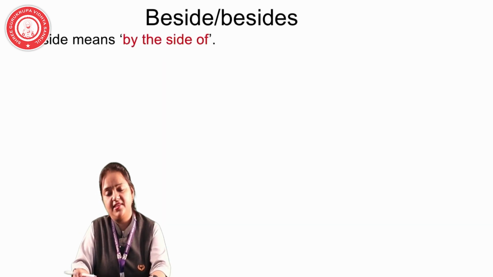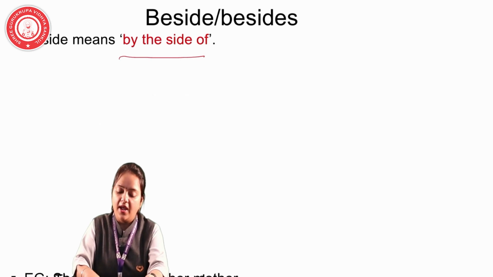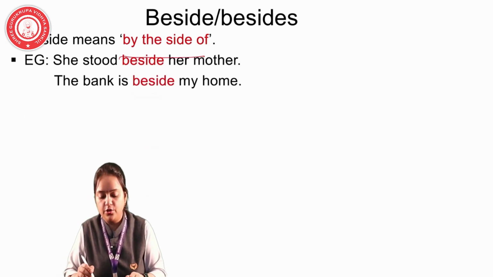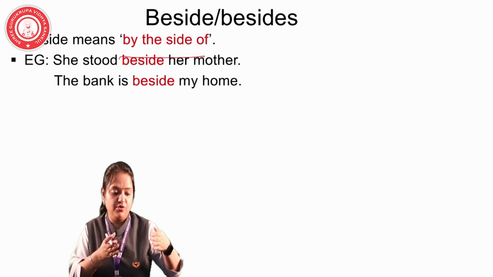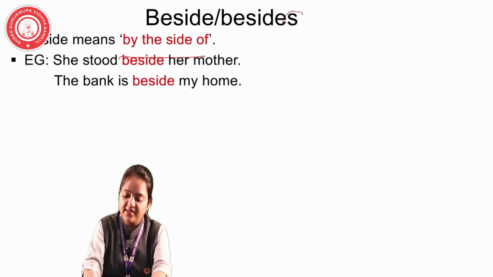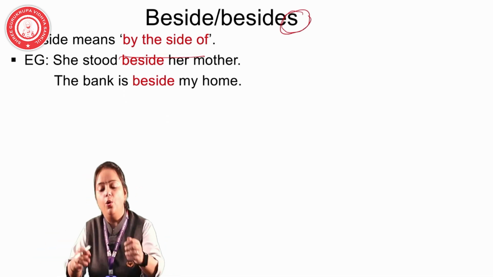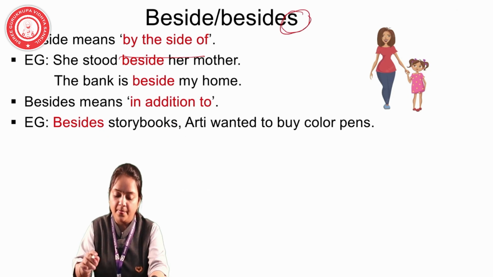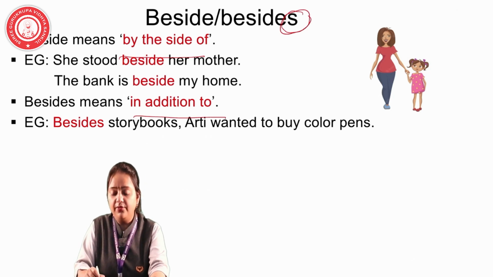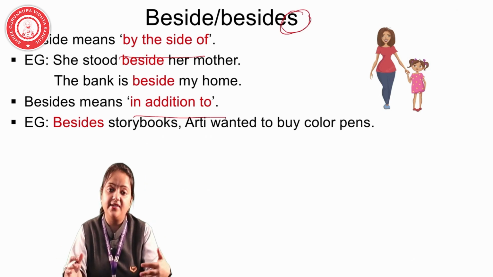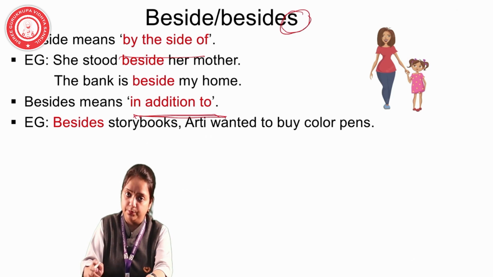Beside and besides. Simply one S is added over here. Beside means by the side of. For example, she stood beside her mother. Her mother is standing beside her. She stood beside her mother. The meaning is next to. Only one S is added and the whole meaning is changed. Beside and besides. The bank is beside my home. Now next is besides, which means in addition to. Besides storybooks, Aarti wanted to buy color pens. So what is the meaning of besides? In addition to.